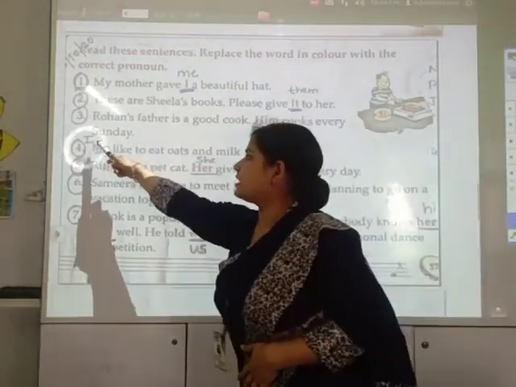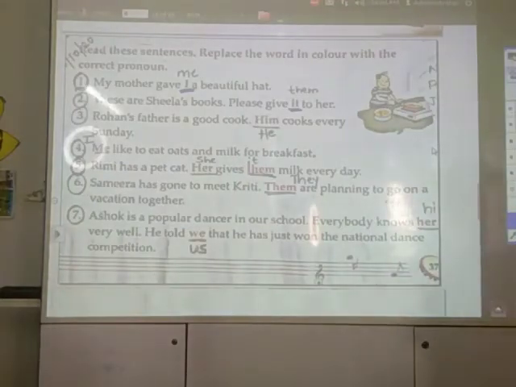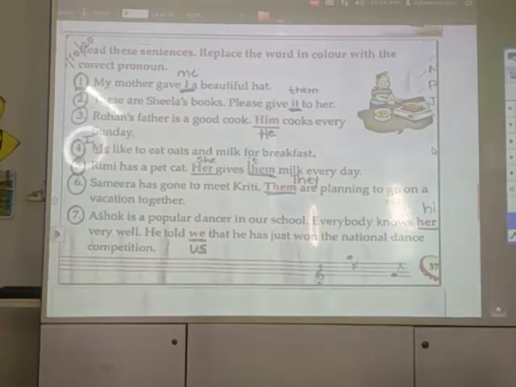Number 4, me like to eat oats and milk. So here you have to write I like to eat oats and milk for breakfast.